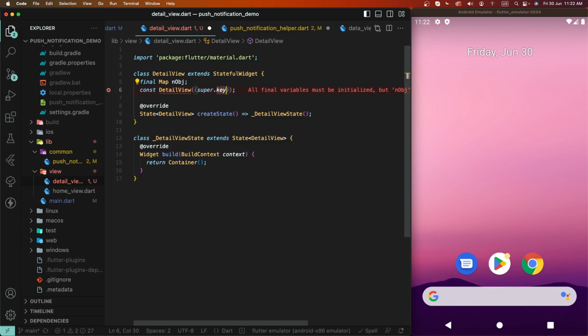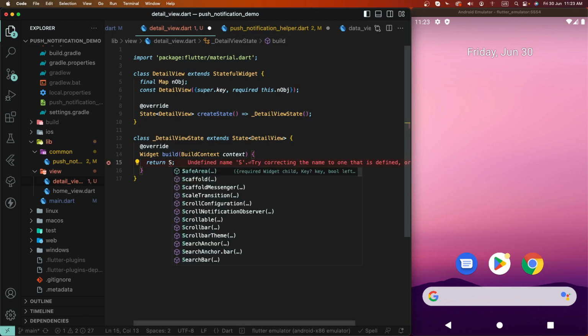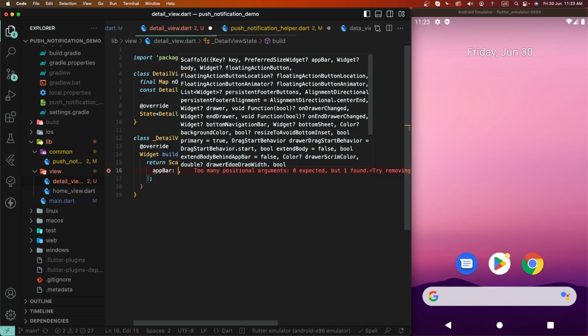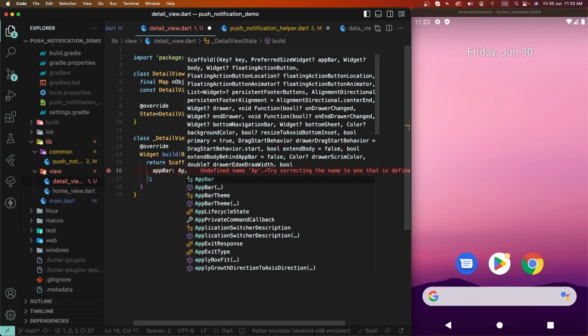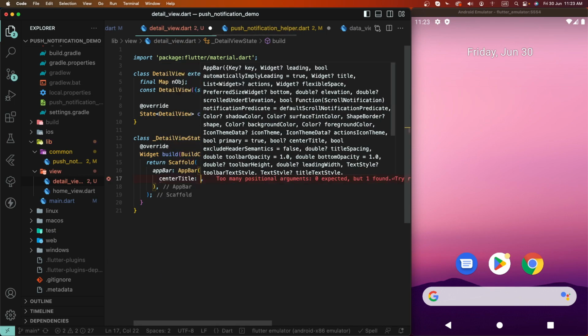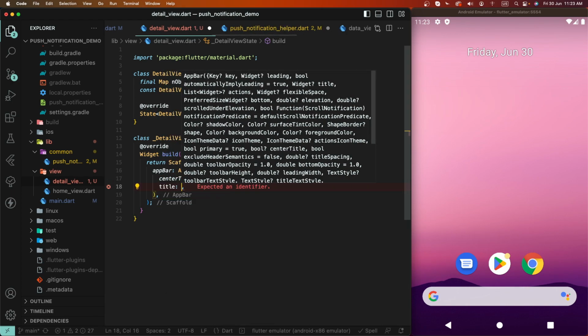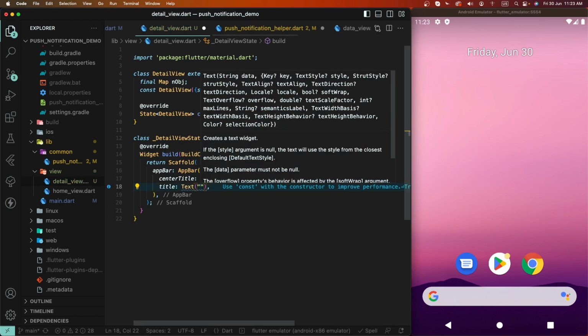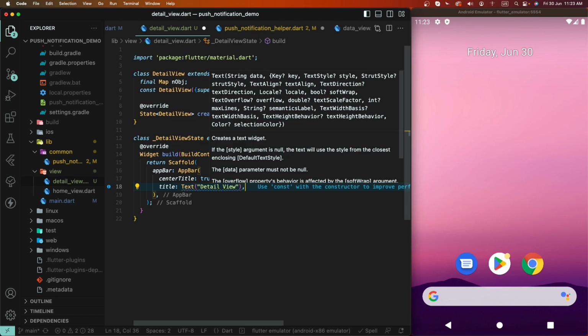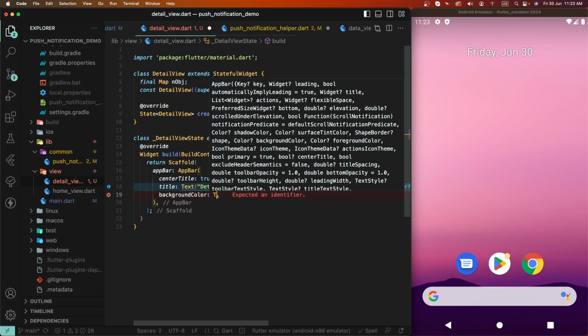an object, and to pass here required is an object, and to write down here the scaffold pass here the app bar, create the center text true, and to set here the titles text inside you need to write here the detail view, and we need to set here the background color red, set here,